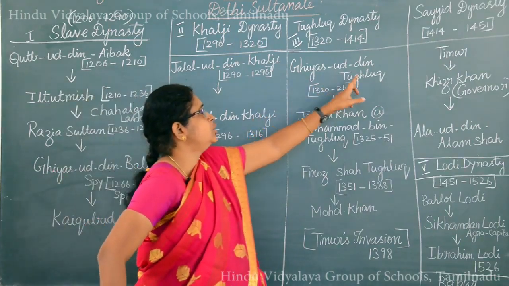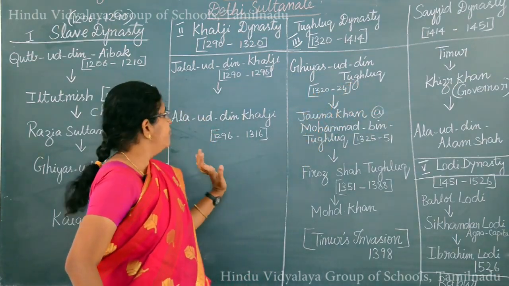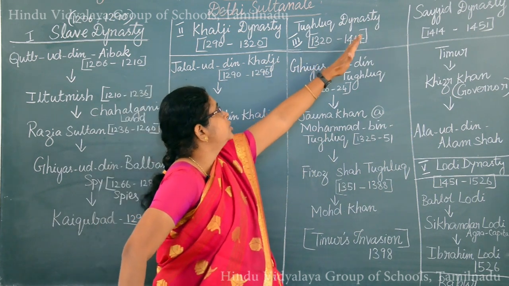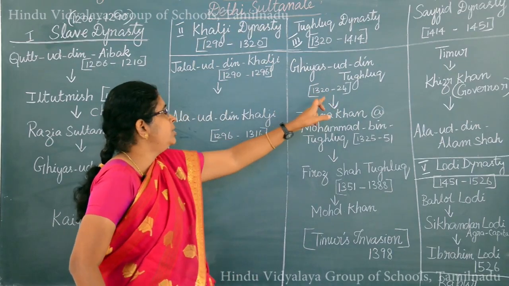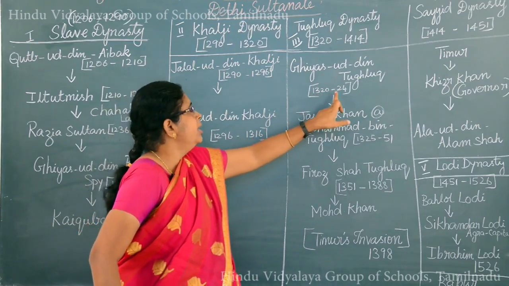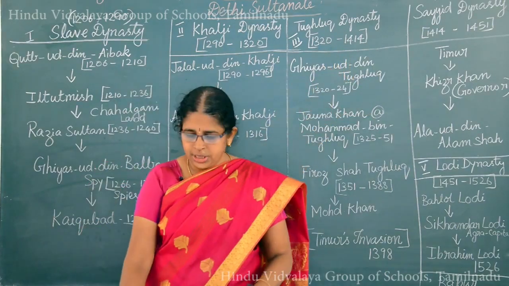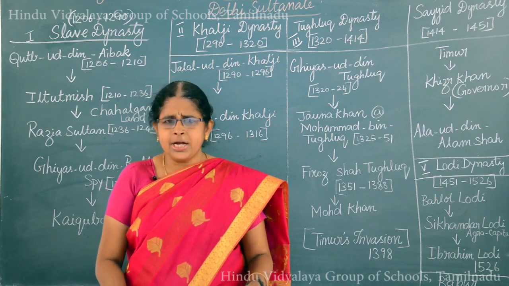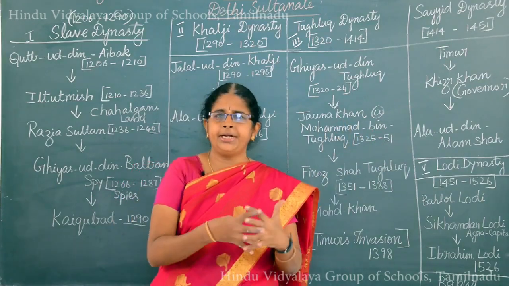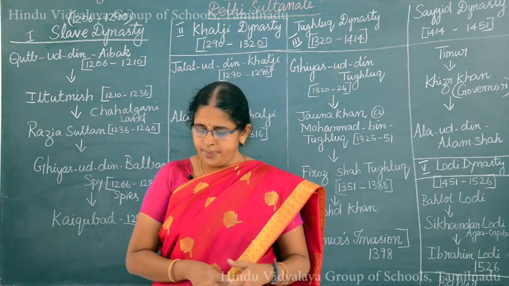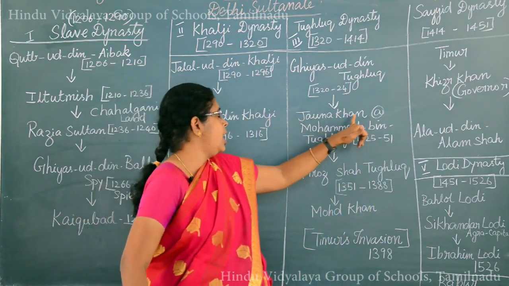So automatically Ghiyasuddin Tughlaq, one of the commanders, seized the power from the last ruler and started the Tughlaq dynasty, 1320 to 1414. Ghiyasuddin Tughlaq ruled from 1320 to 1324, lasting only about 4 years. He first consolidated the empire, the northern part of India. He sent his son, who is said to be Juna Khan.